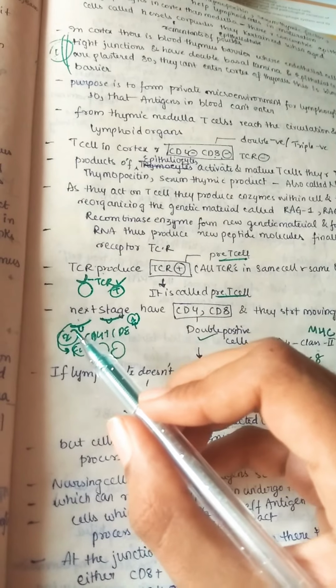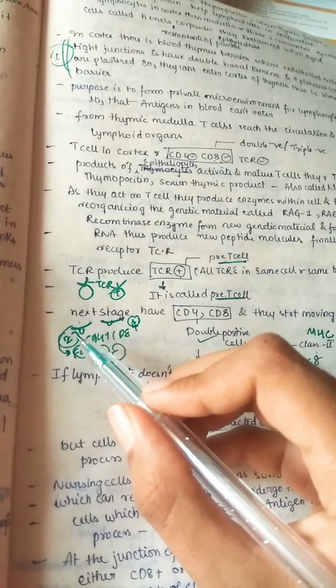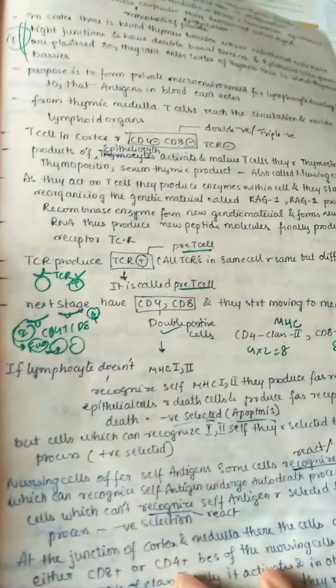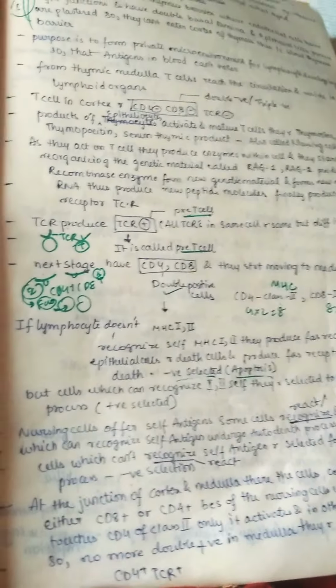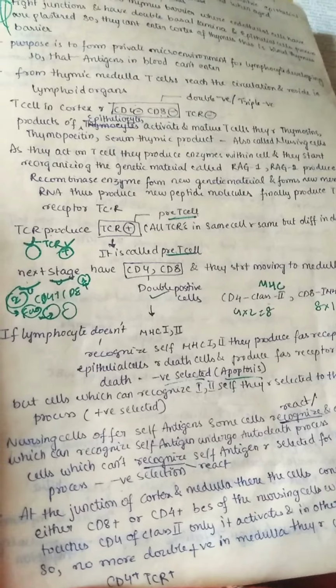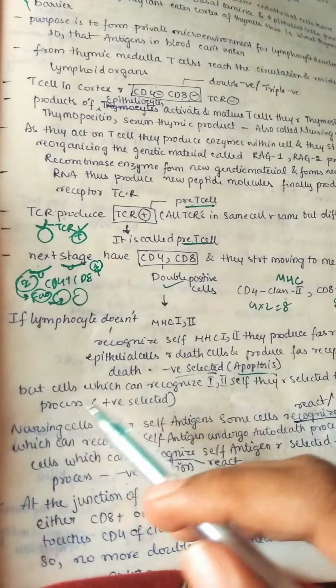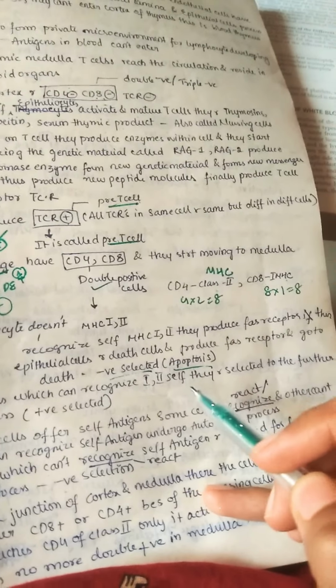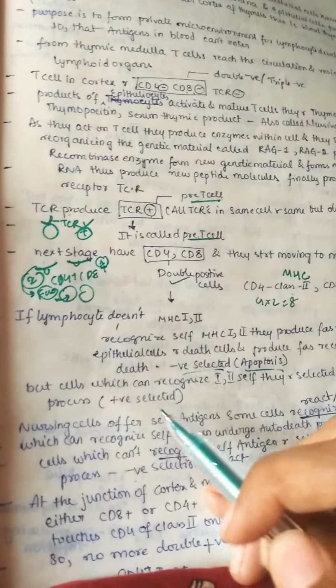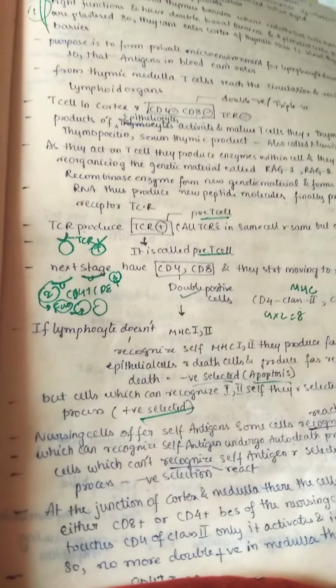And if these are recognizable, CD4 binds with 2, CD8 binds with 1. That is nothing but this process. This is called negative selection. That is, if it is not able to find the MHC1 and 2, then it undergoes the process of apoptosis. But the cells which can recognize the self 1 and 2 are selected for the further process, that is positive selection. So if they are selected, positive; if they are not selected, negative, that's it.